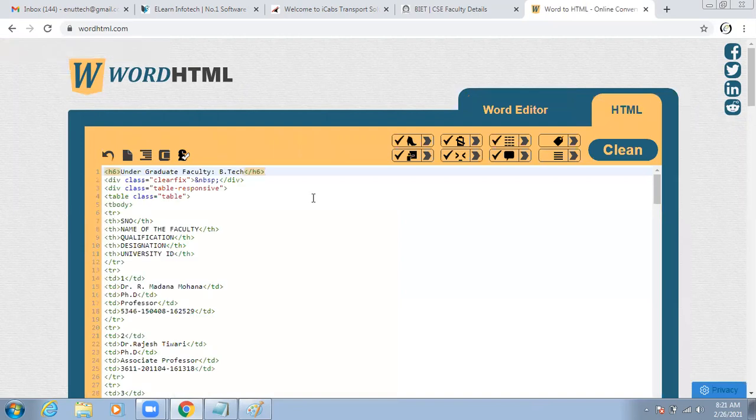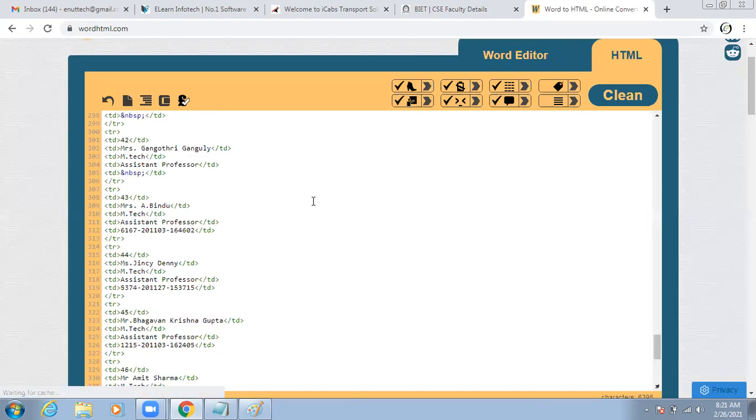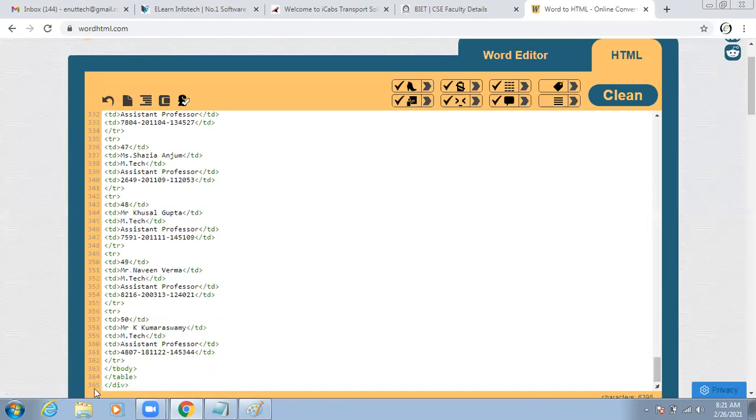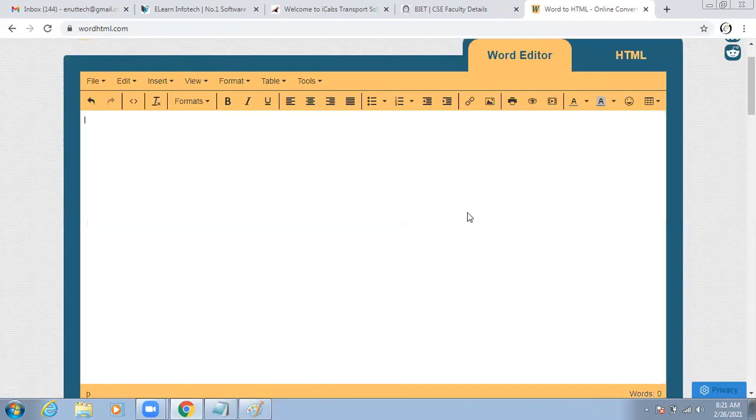See, automatically it displays the entire code. It nearly generated 365 lines of code. If you want to write that manually, it will take at least one hour. Instead of that, we can easily generate it.